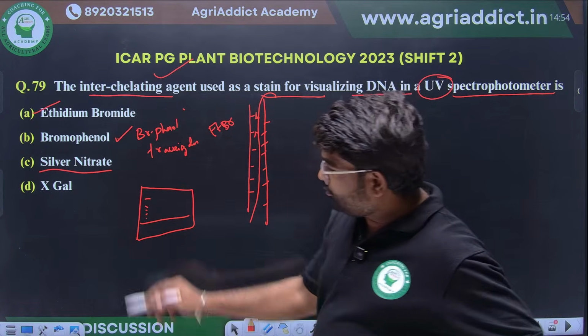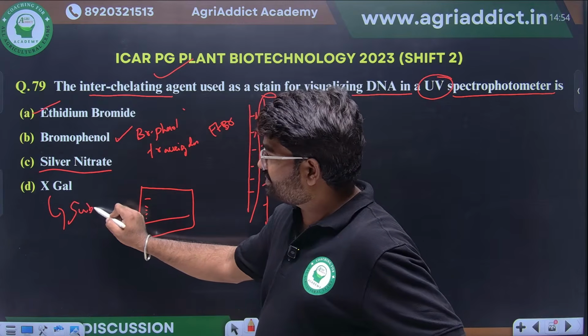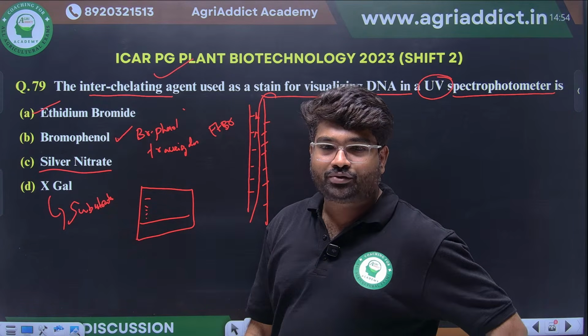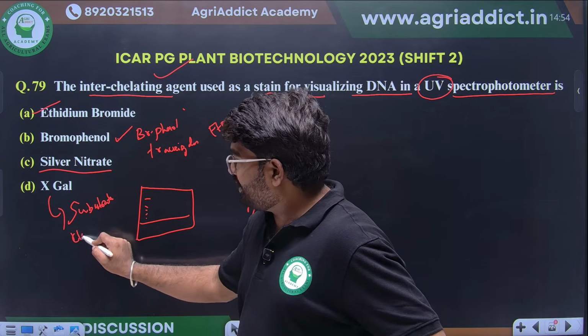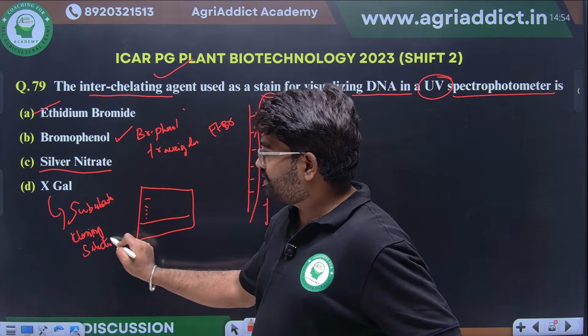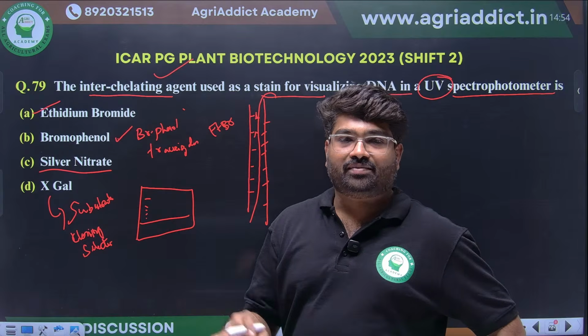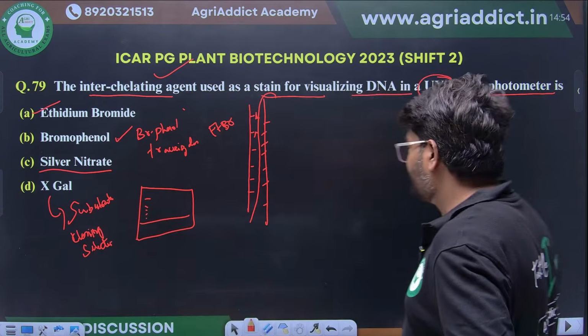Then what is X-gal? This will act as a substrate. Primarily we use this in cloning. In the cloning selection strategy, we will use this one, because a colorless substrate will be converted into a blue colored product. In blue white screening, this X-gal will be used.